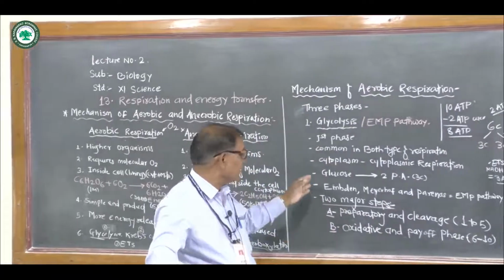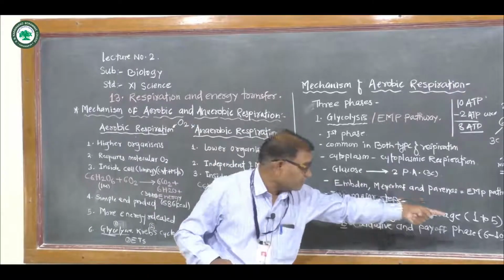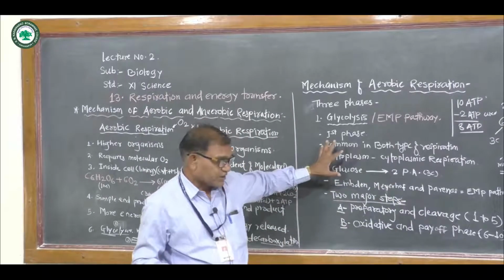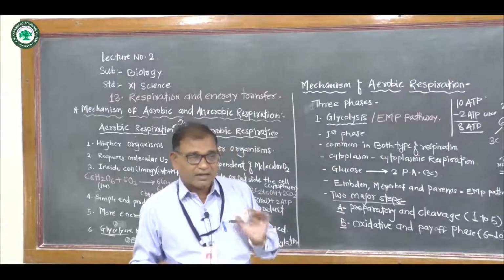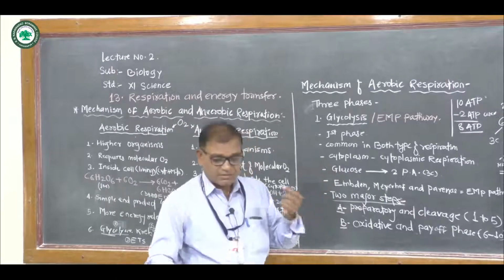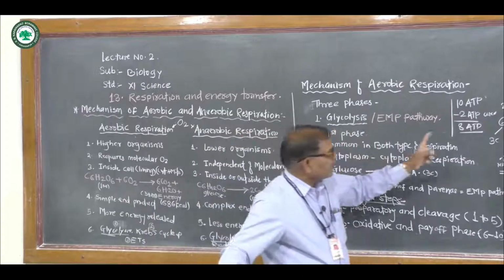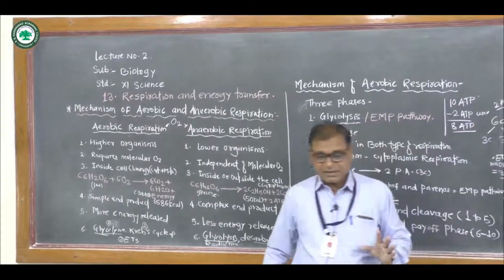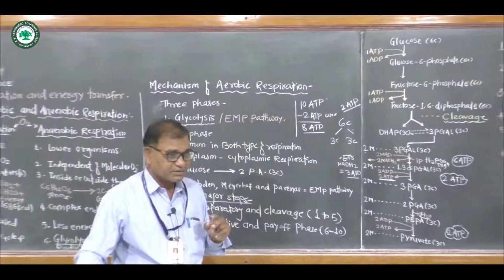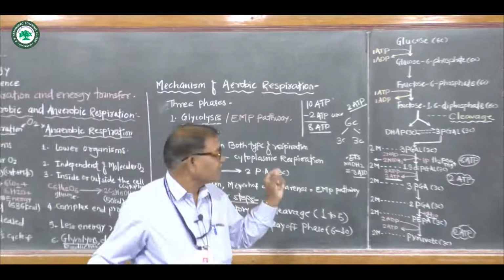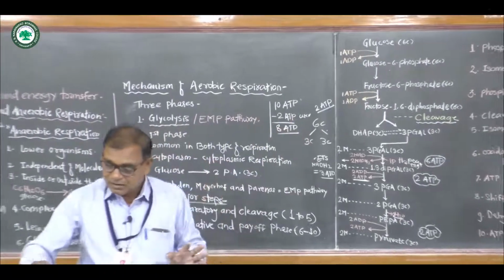It is a common step in both types of respiration and takes place in the cytoplasm, where glucose is broken down to form 2 molecules of pyruvic acid. Sometimes a question can be asked: describe the EMP pathway or glycolysis. Sometimes it can be a 1 mark question, what is glycolysis? Or sometimes the diagrammatic representation of glycolysis. In this way, we complete glycolysis, the first step.